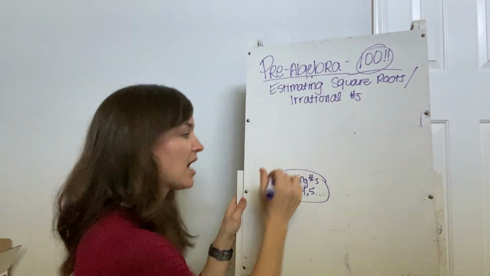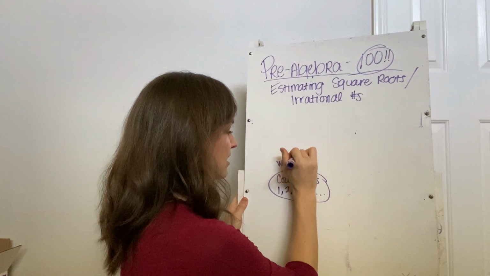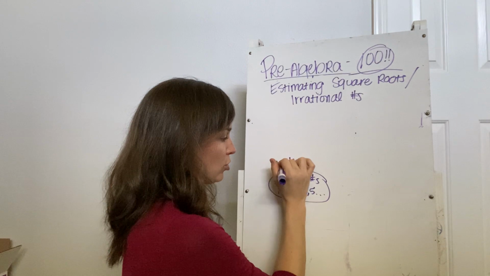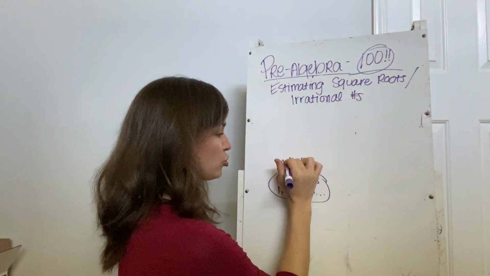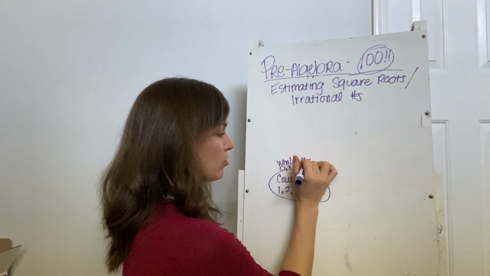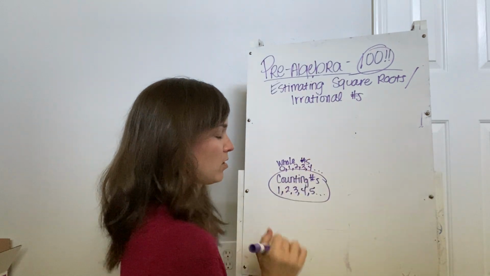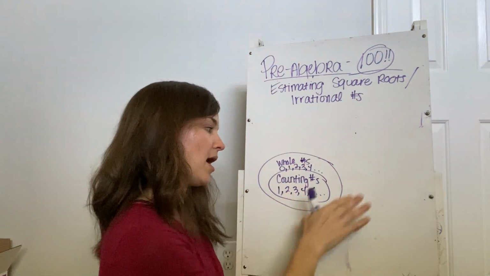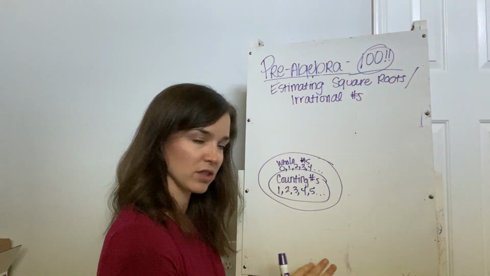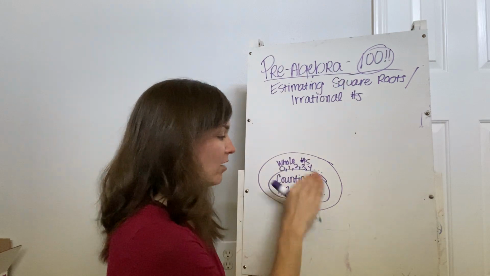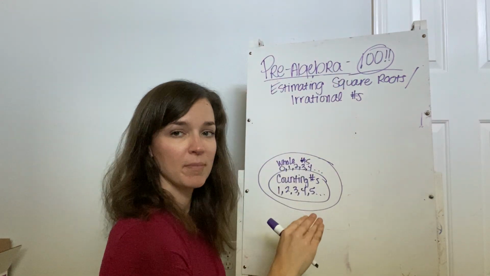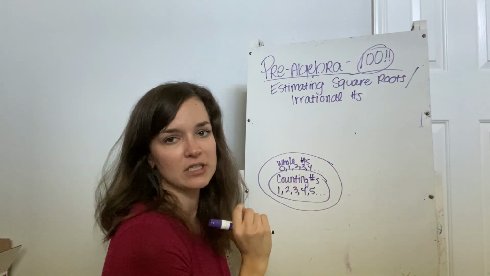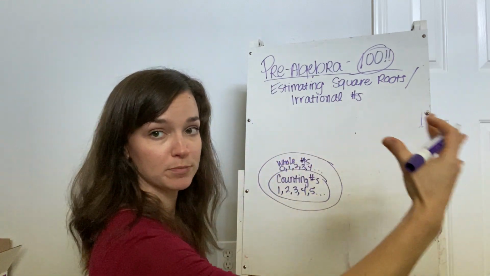Okay, right outside of that are whole numbers. Because like what we just said, counting numbers are the same as whole numbers, except whole numbers include 0 and counting numbers do not. So whole numbers are 0, 1, 2, 3, 4, and so on, okay? So then outside of that group, so notice I'm making concentric circles here. That means that all counting numbers are considered whole numbers, but there are some whole numbers, specifically 0 is the only one actually, that is not considered a counting number. So we're getting broader in our groups, okay?